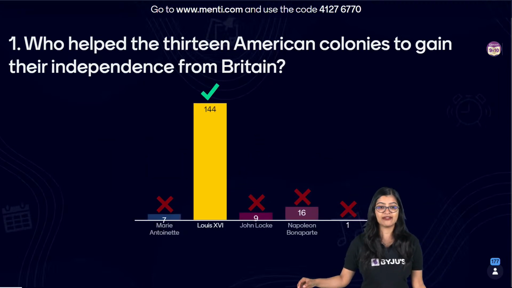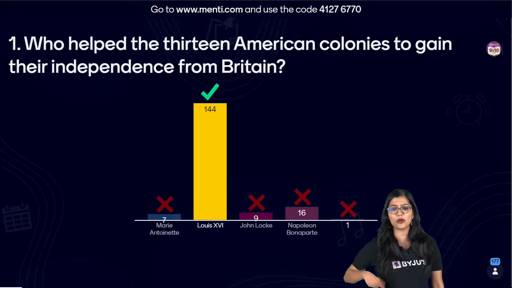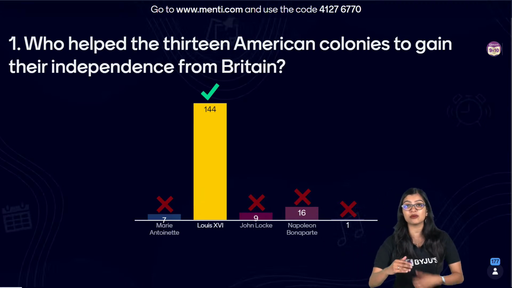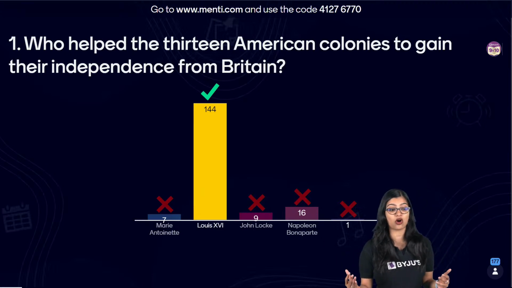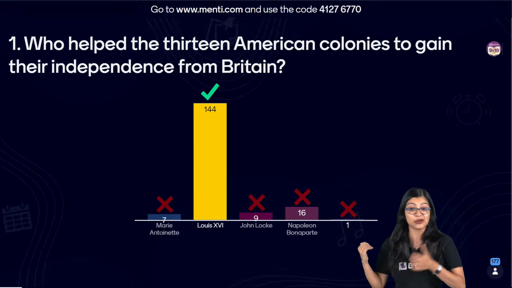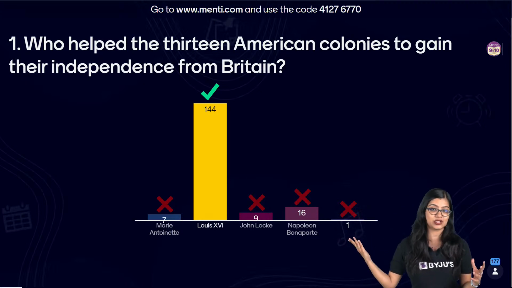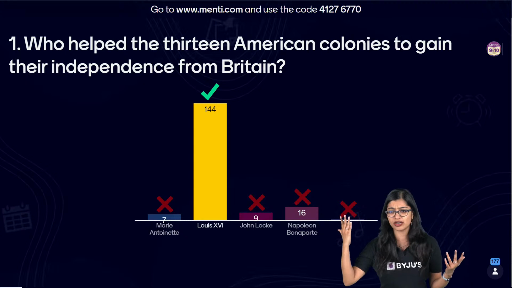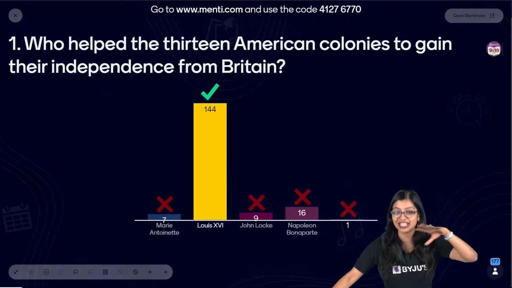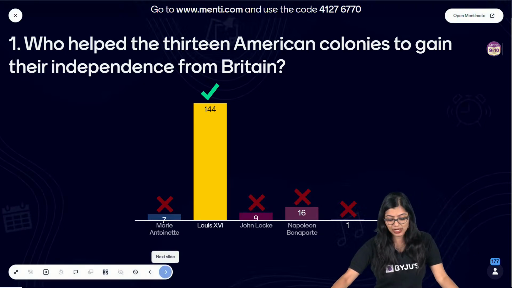Very good, everybody. For those of you who got confused with Napoleon, it was not Napoleon. Napoleon came much later. But earlier on, it was Louis XVI. He was the one who helped the 13 American colonies gain their independence from Britain, who was a common enemy. And he was the one who invested in a lot of war, which is why he raised a lot of debt as well, almost 1 billion odd. We saw a lot of money was raised as debt. Very simple question.